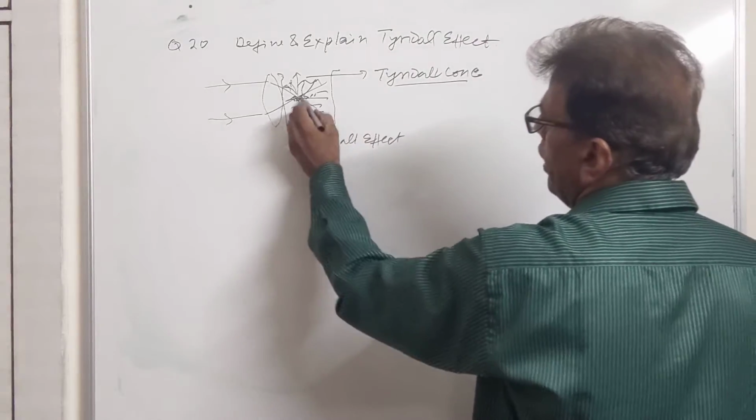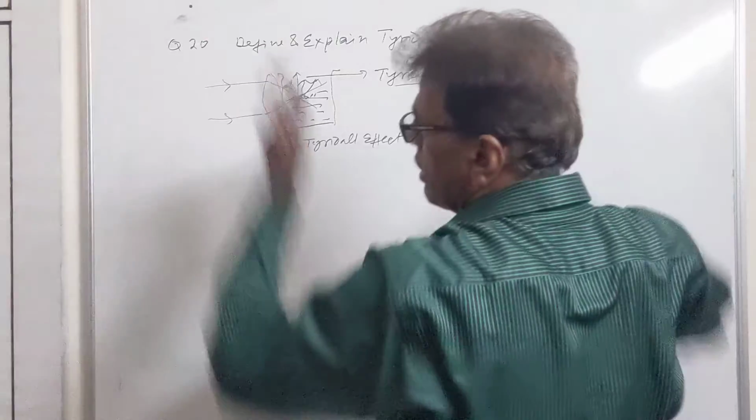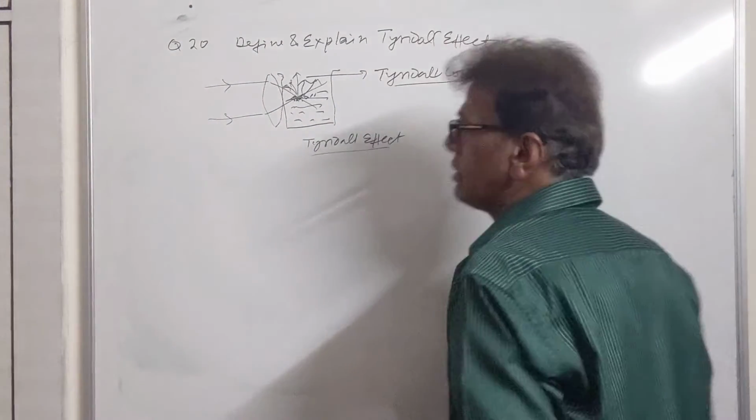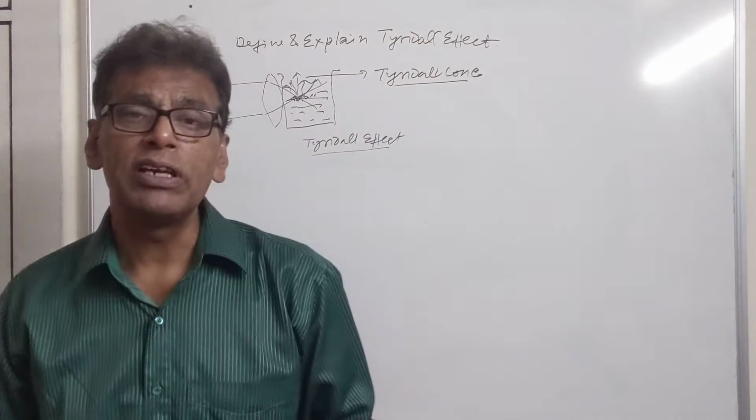ये cone के रूप में light निकलेगी एक point से निकल के, it will be scattered in all the directions, and this phenomena is called as Tyndall effect. Now what is the cause of Tyndall effect?